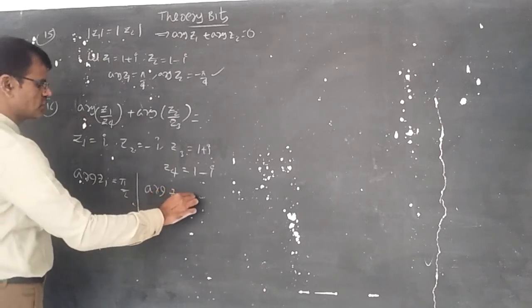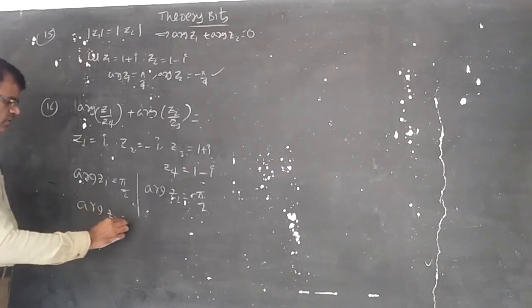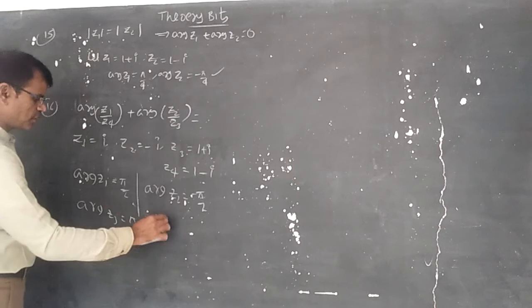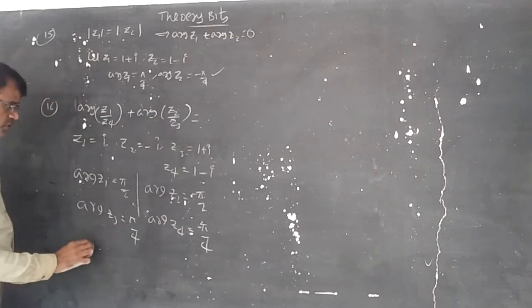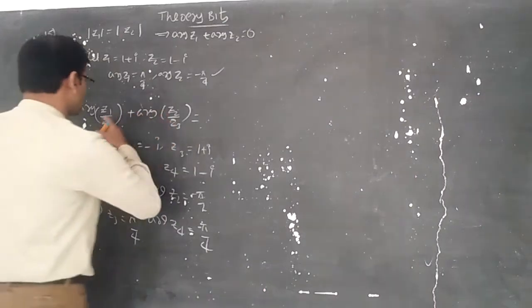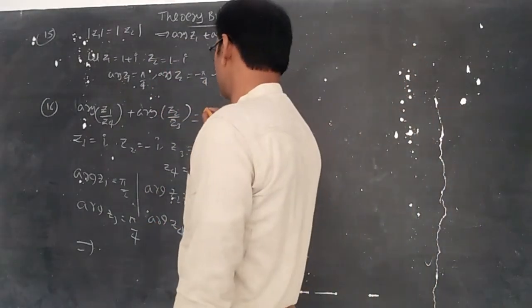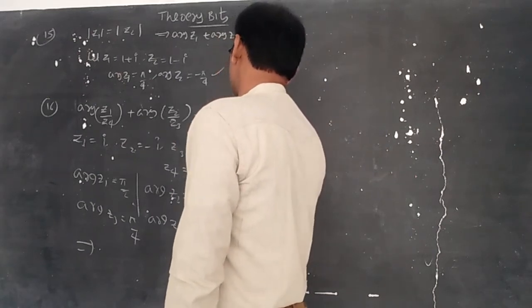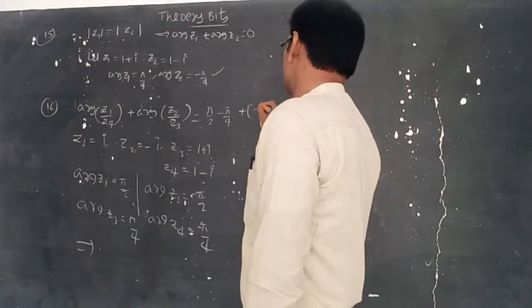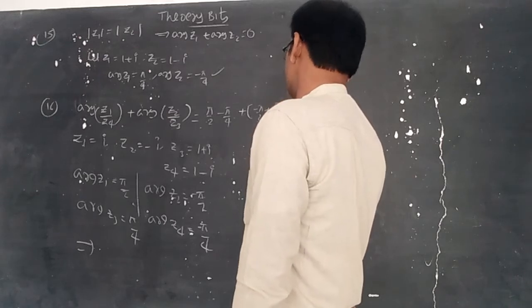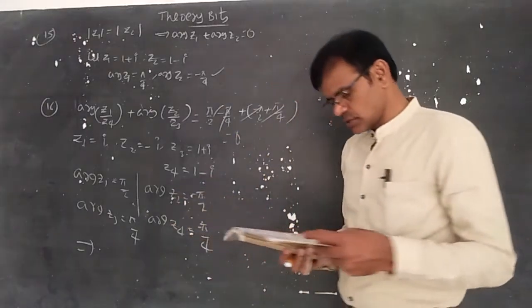Next, argument of Z2 is equal to minus pi by 2. In the similar way, argument of Z3 is equal to pi by 4, and argument of Z4 is equal to minus pi by 4. That implies argument of Z1 by Z4, meaning argument of Z1 minus argument of Z4, is pi by 2 minus pi by 2, plus argument of Z2 minus argument of Z3, which is minus pi by 2 minus pi by 4, and so on. Total answer is 0.